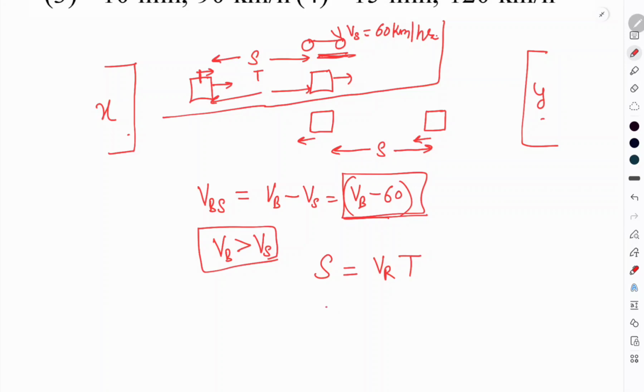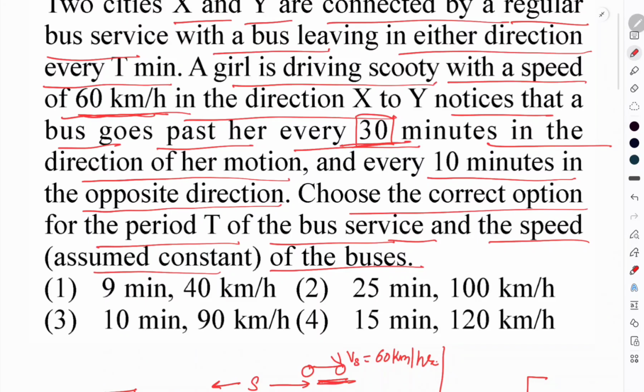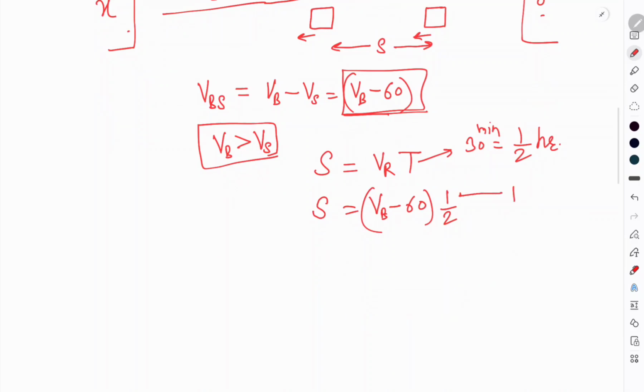S equals Vb minus 60, and the time is given as 30 minutes, or half an hour. So this is our equation number 1.